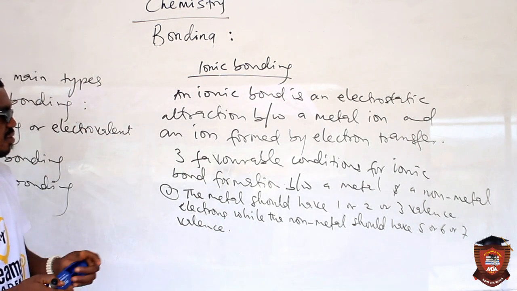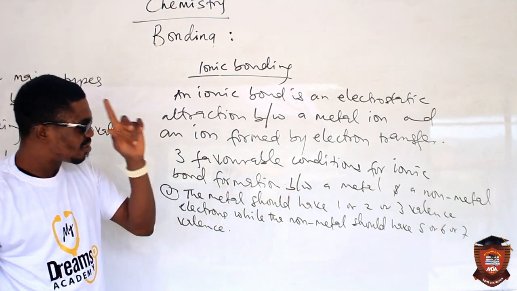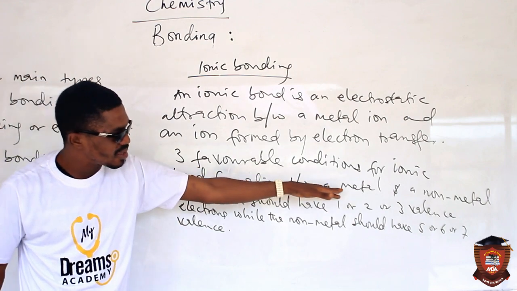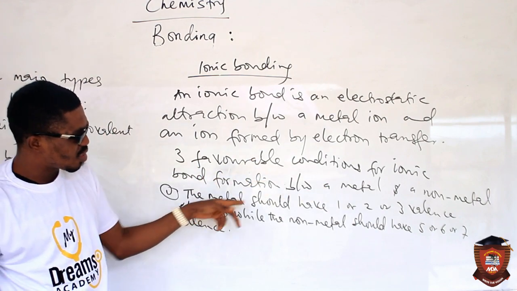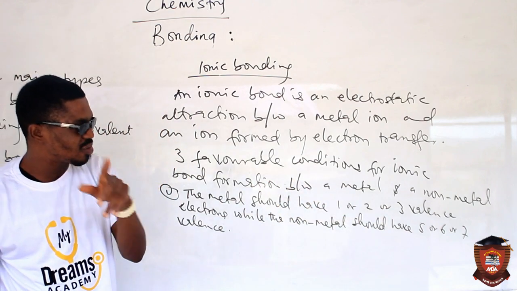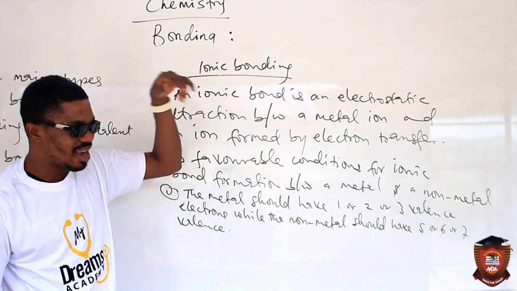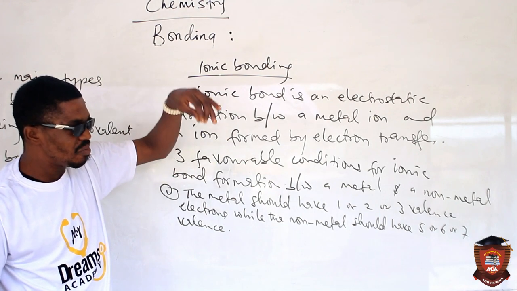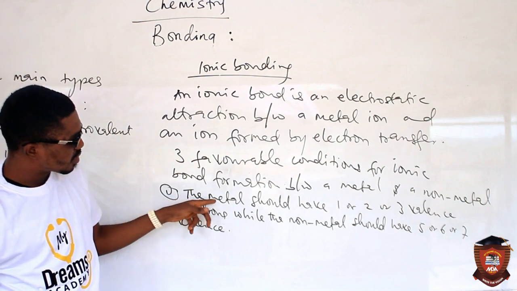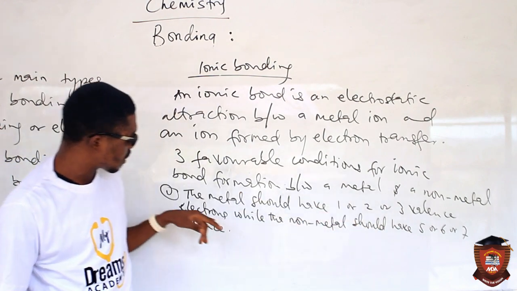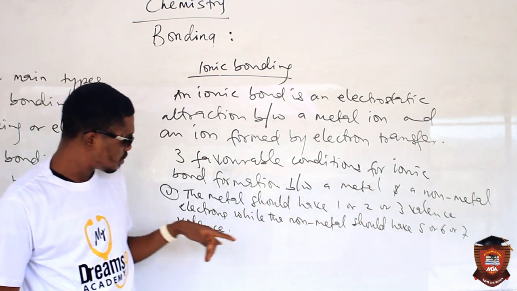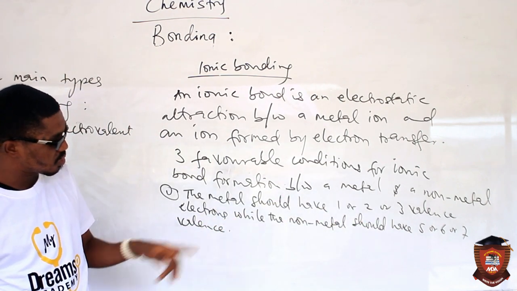Now class, we say that one condition for ionic bond to form between a metal and non-metal is that the metal should have 1 or 2 or 3 valence electrons. Remember that valence electrons are the electrons that occupy the outermost shell of an element or an atom. The metal should have 1 or 2 or 3 valence electrons, while the non-metal should have 5, 6 or 7 valence electrons.